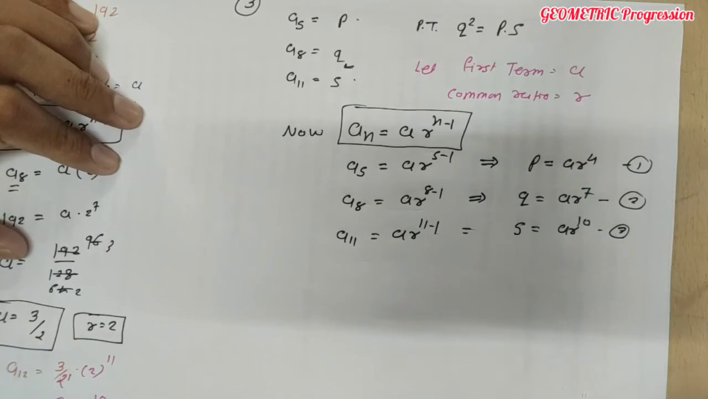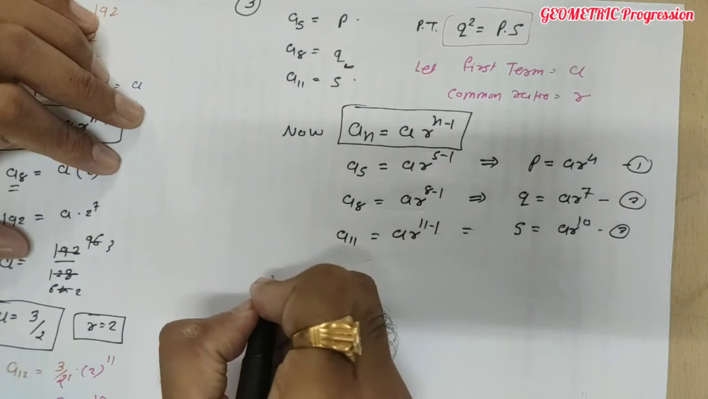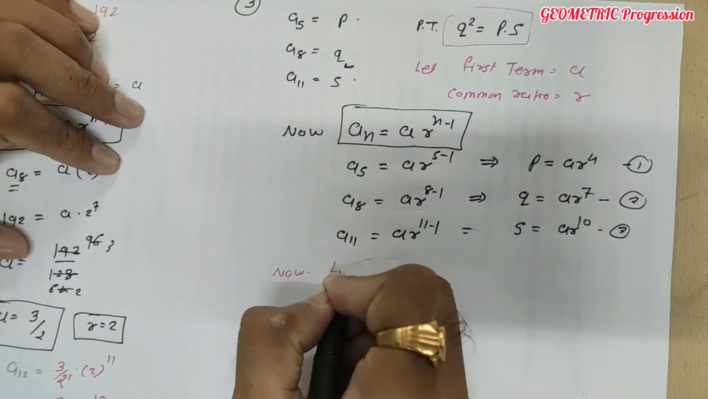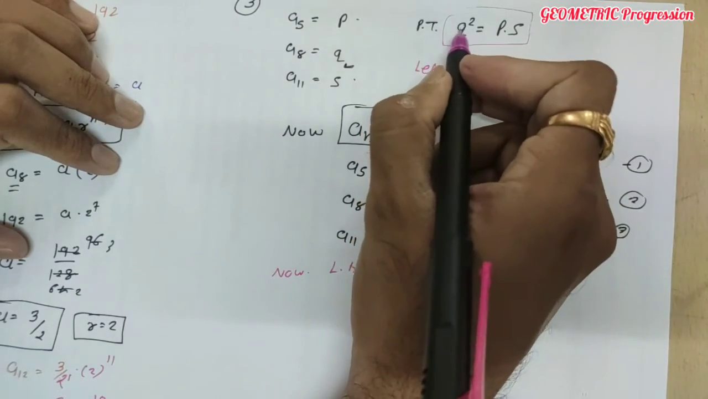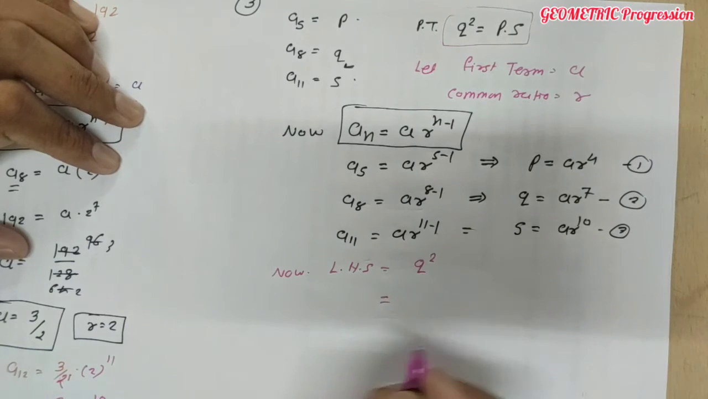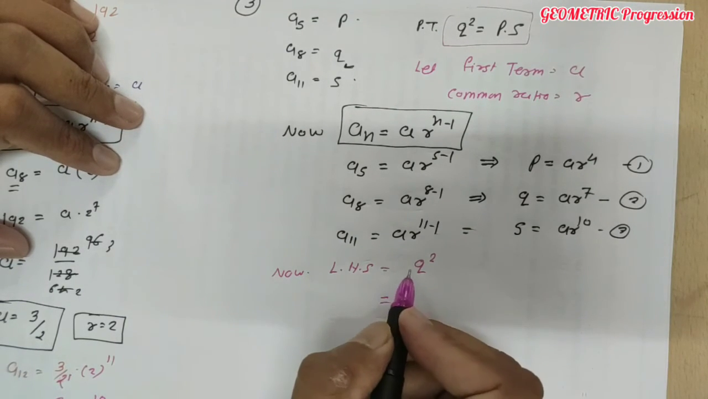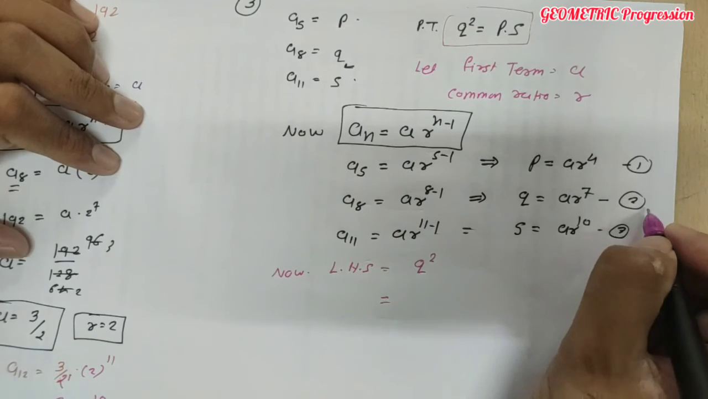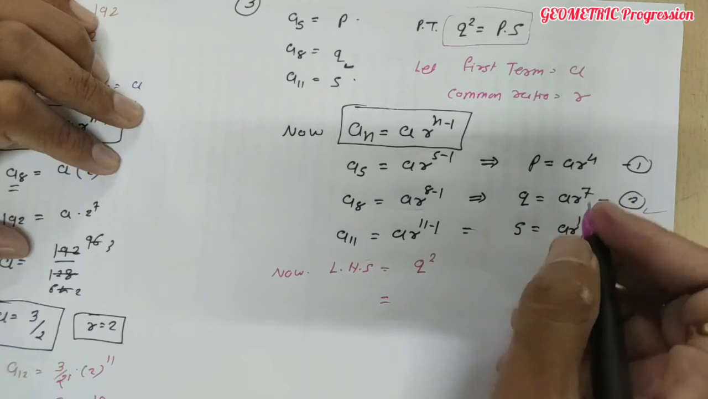Now what we have to prove? Prove that Q square equal to PS. ये prove करना है हमें. So let's start with the left hand side. Left hand side of this given statement is Q square. Q square equal to PS लाना है. Yes or no? So what is Q? So from this equation 2 we can write Q. Q is AR raised to 7.